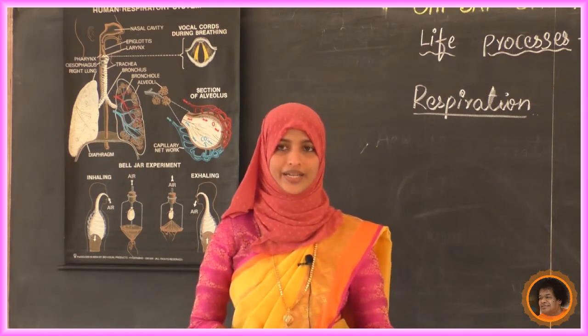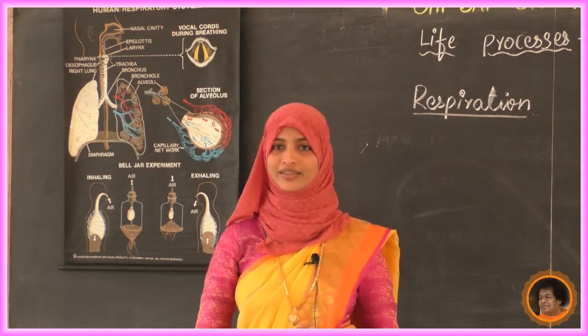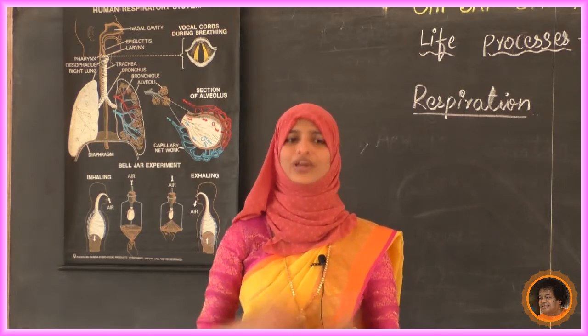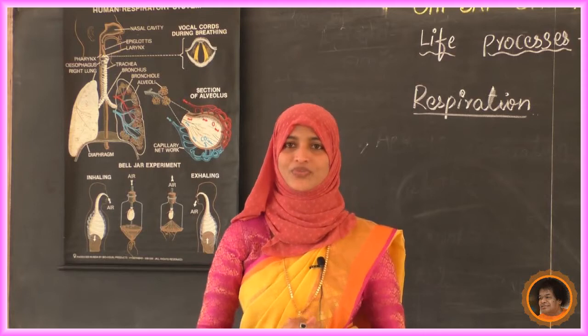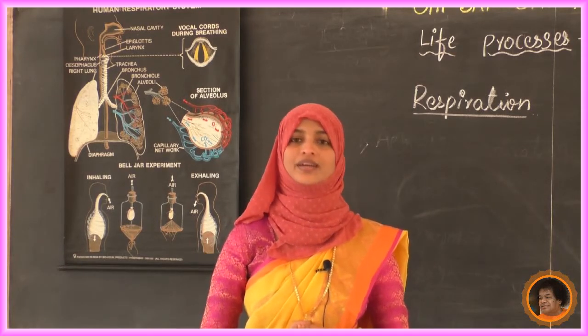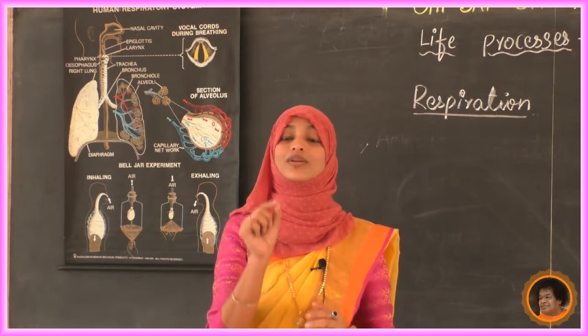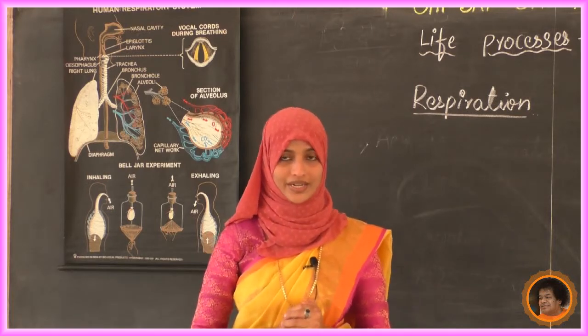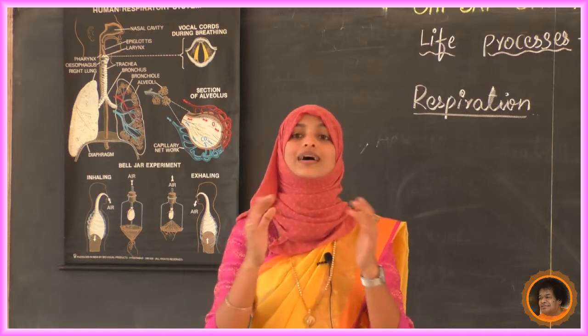We are going to study it in detail. Before that, students, where are our lungs? Yes, in the chest, which we call the thoracic cavity. Write down, that is called the thoracic cavity.